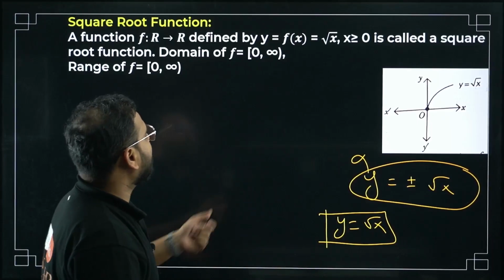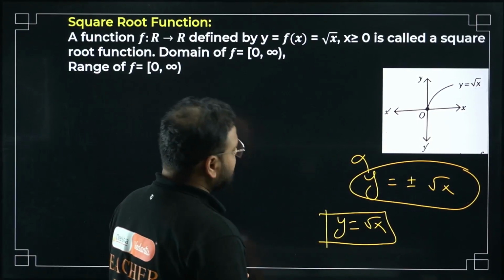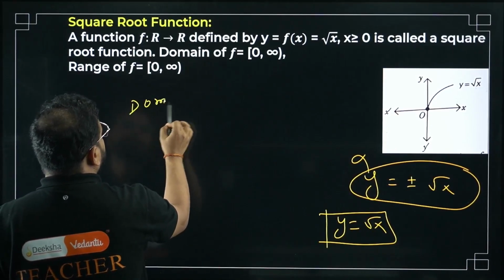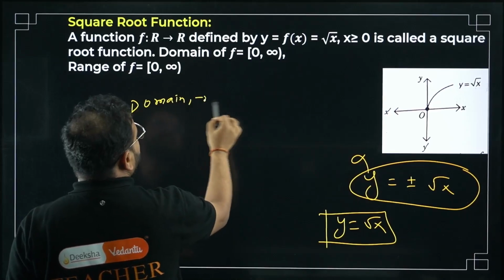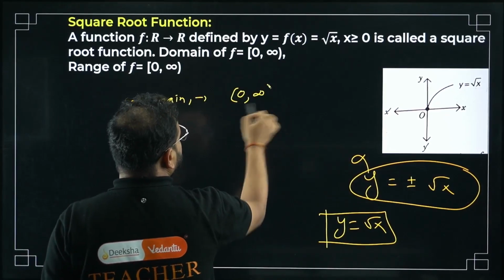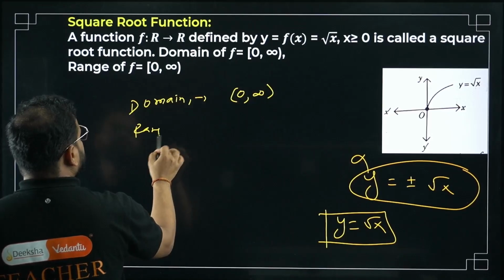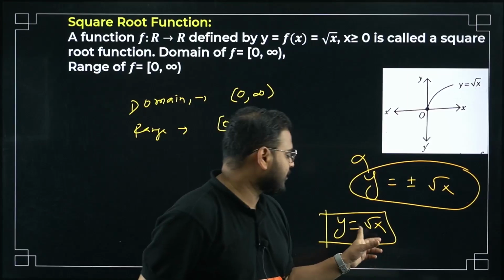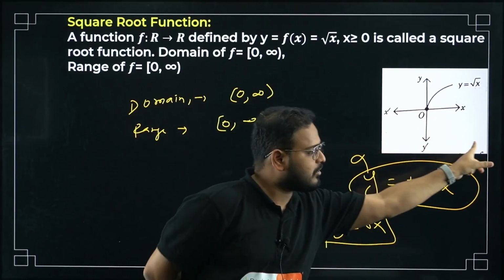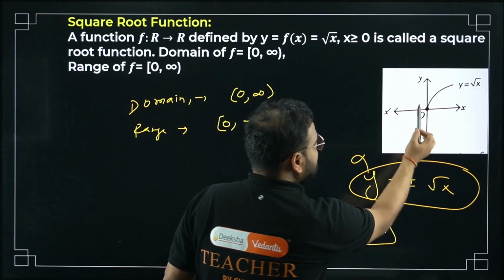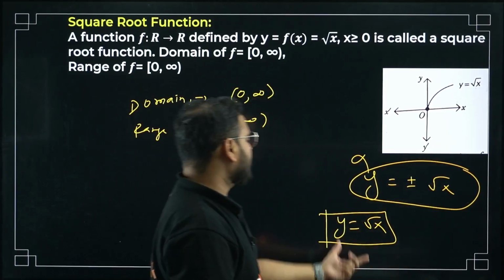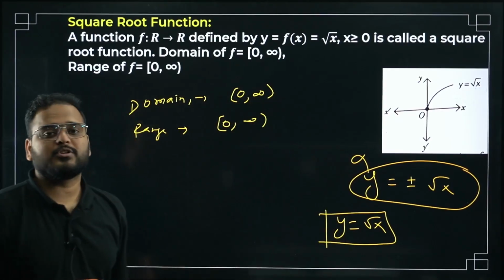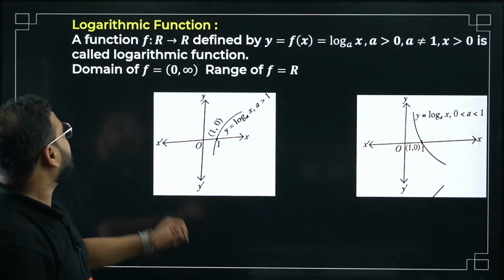Okay, then you take this. What happens? x can be only positive, and then the root. So basically your domain is what? Your domain is 0 to infinity, only positive, and the range is also the same, 0 to infinity, only positive. Why only positive? Because I've taken only the positive sign over here. If you take this also into account, the graph continues like this, then I can take negative as well, right? But for this function, I'm taking only positive. That's why range is also positive and domain is also positive. Clear?